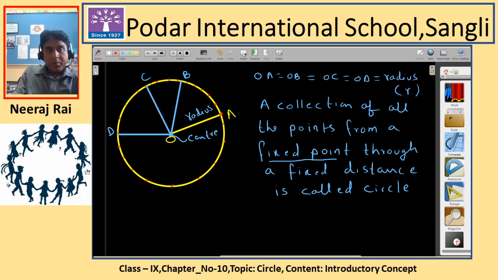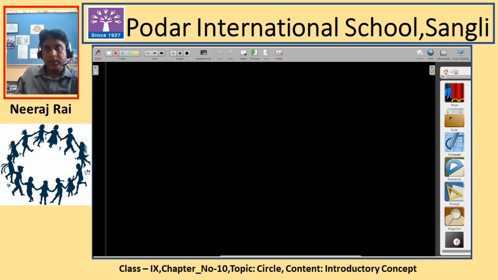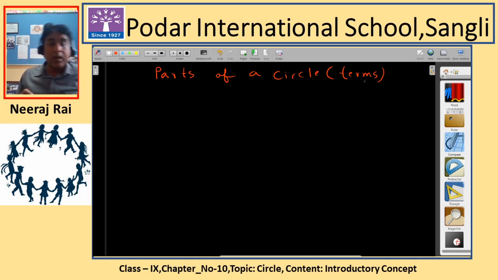Next I am going to talk about parts of a circle, or terms related to circle. These are the different terms which we use in circle, because those terms will be used in questions, so you should be very much aware of them. Let me draw one more circle with the help of the compass. Let me adjust the size to 5 centimeter, move it a little bit down, change the color, and I will draw a circle.